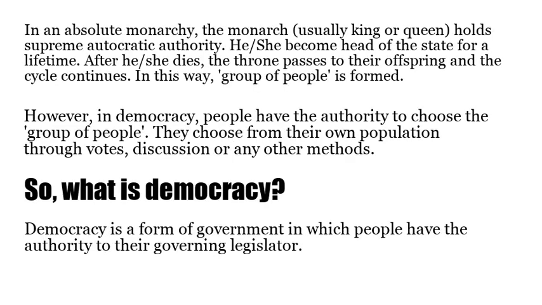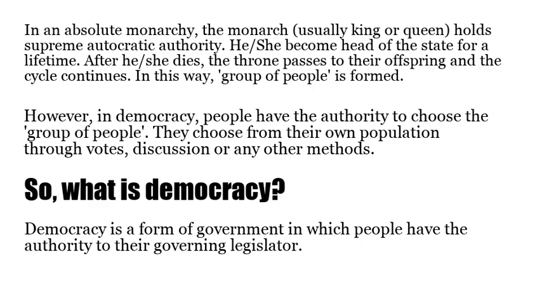In an absolute monarchy, the monarch, usually a king or queen, holds supreme autocratic authority. She becomes head of the state for a lifetime. After she dies, the throne passes to her offspring and the cycle continues. In this way, the group of people is formed. However, in a democracy, people have the authority to choose the group of people. They choose from their own population through votes, discussion or any other methods.